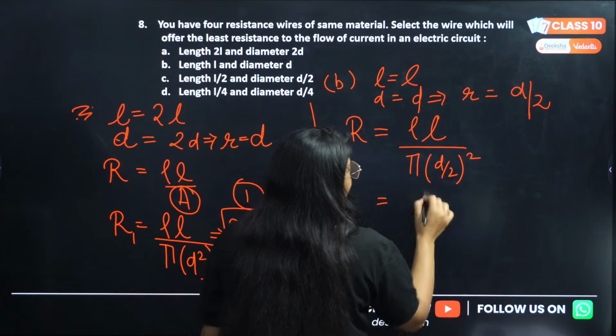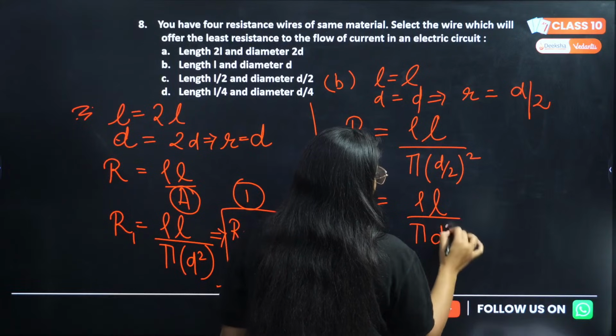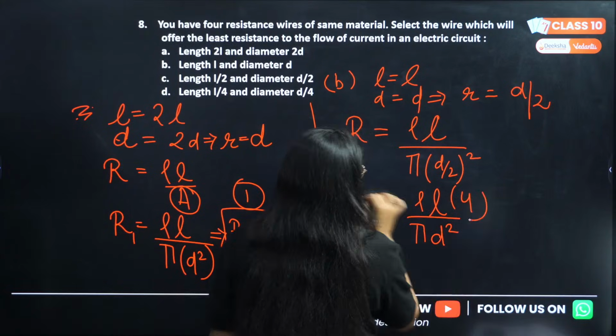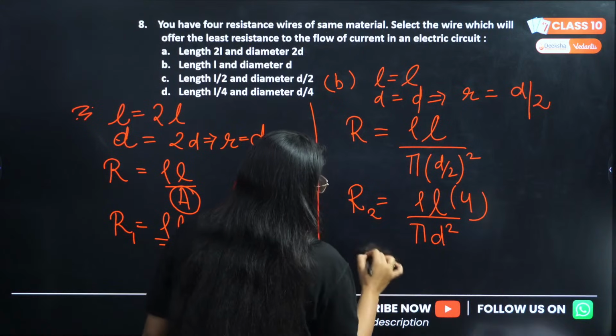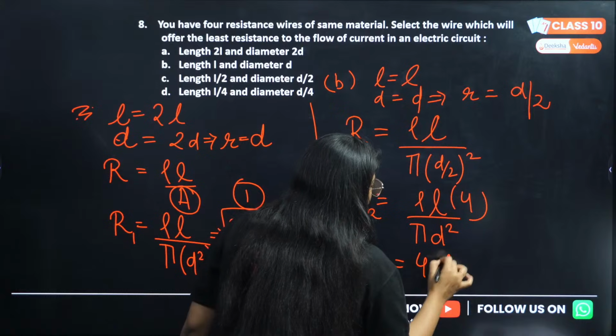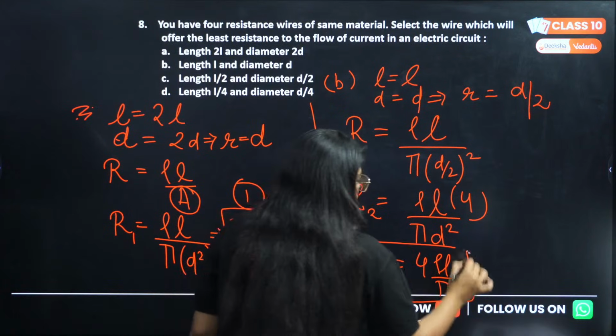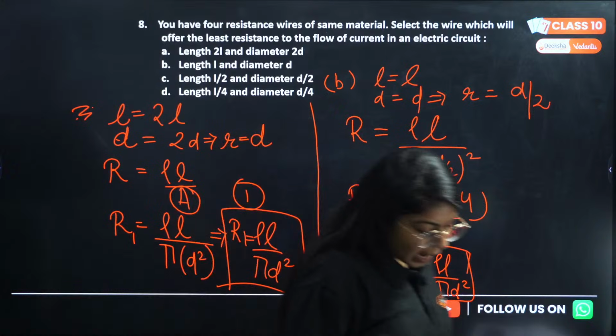Correct? Rho L divided by pi into D square into 4. So R2 will be 4 rho L by pi D square. This is my R2.